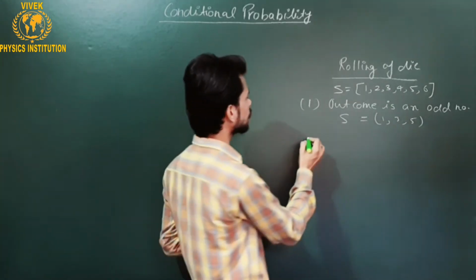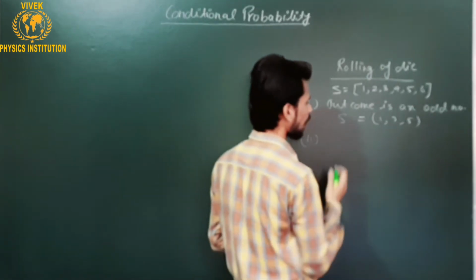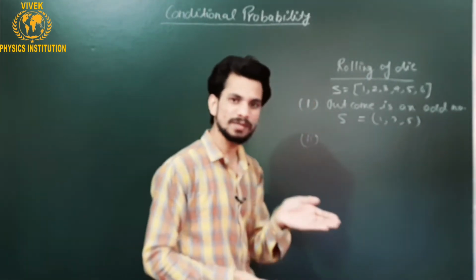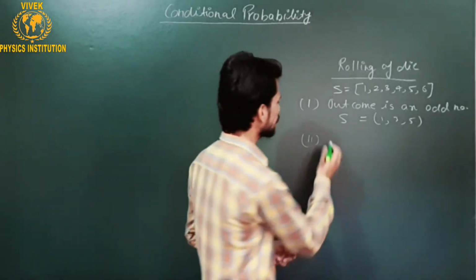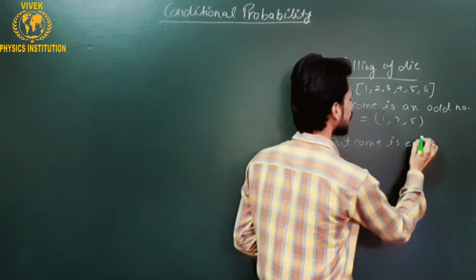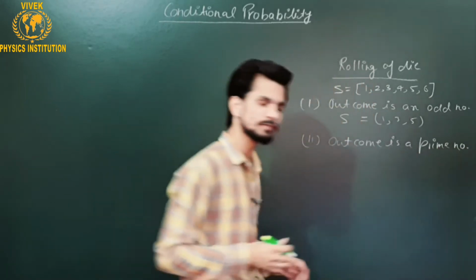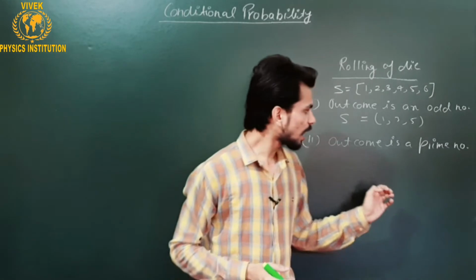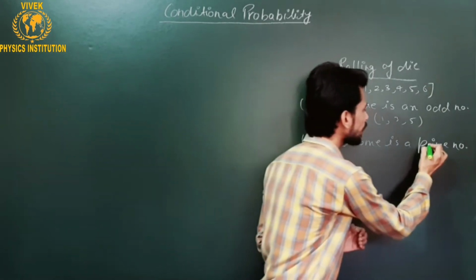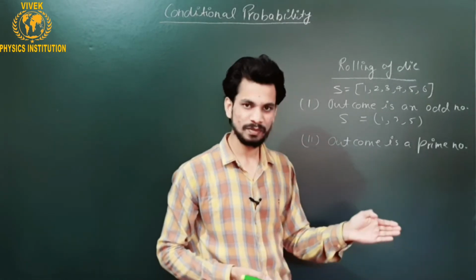Then the question will ask: what is the probability that the outcome is, let's say, a prime number? Now I have to find the probability of the outcome being a prime number.